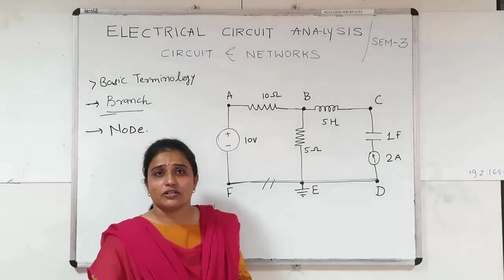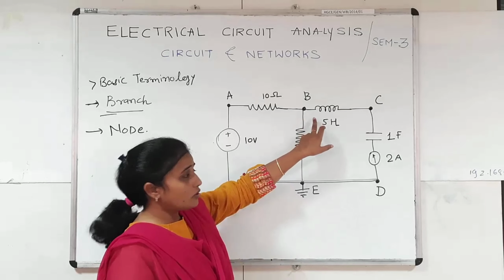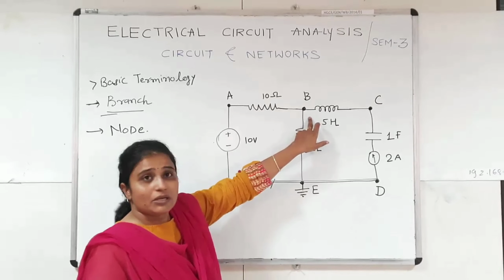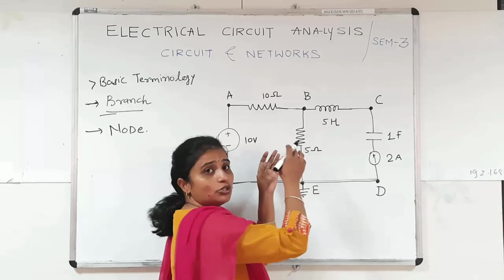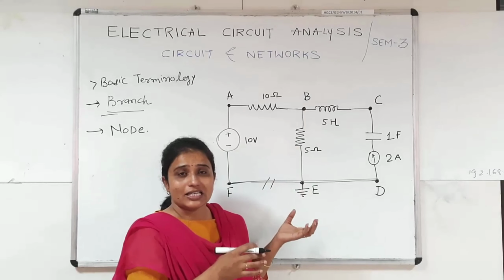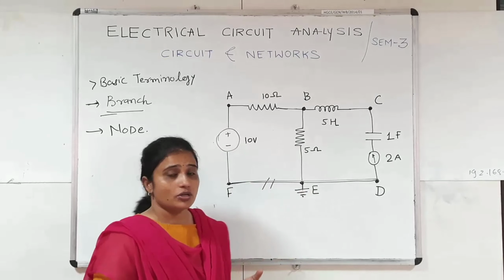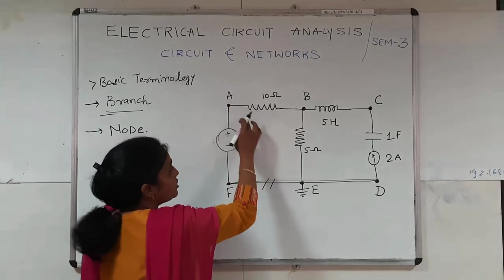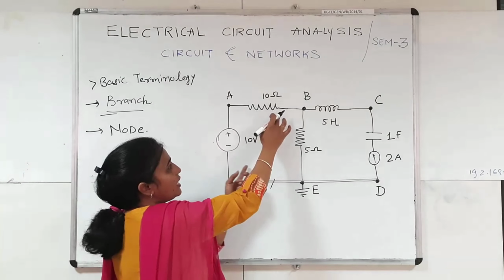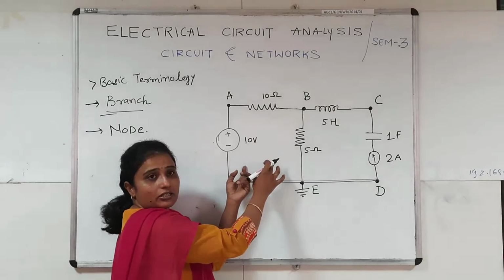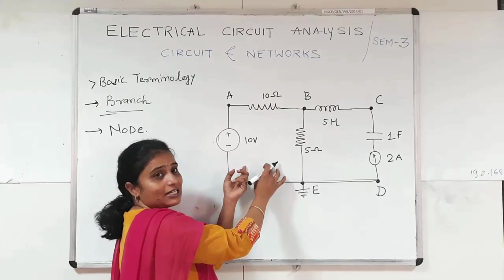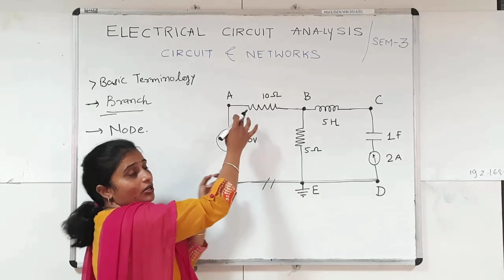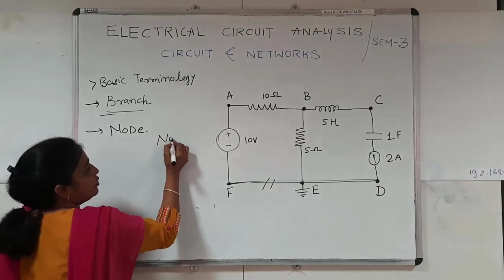So the basic definition of the node is the point or a terminal at which more than one branch is connected to each other, that is called a node. So see in our circuit diagram, suppose the terminal A, it is called a node because there are two branches, 10 ohm resistance and the 10 volt source, connected to each other. So A is called a node.